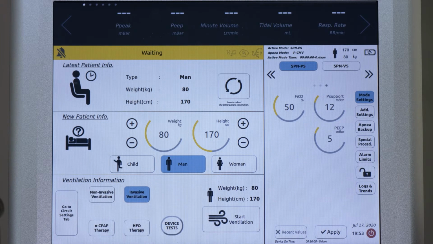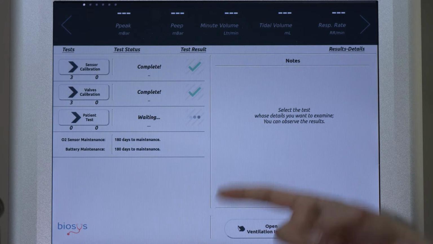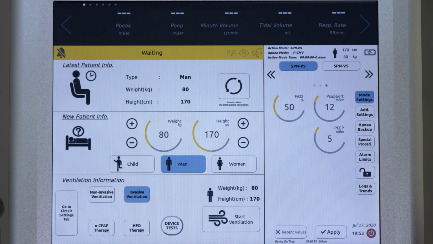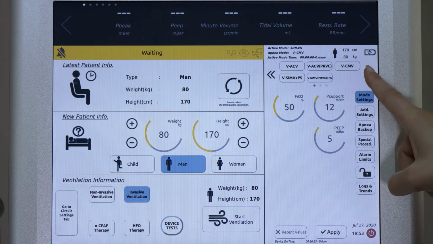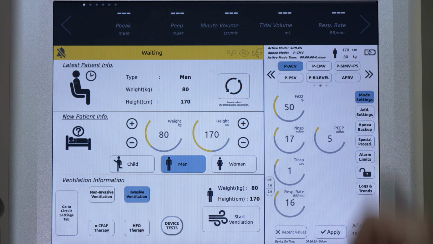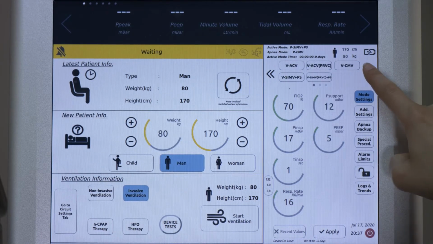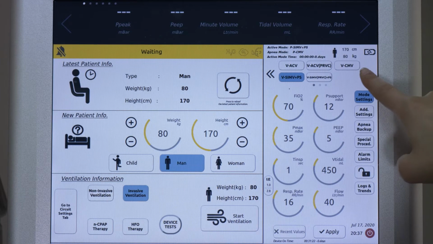Before proceeding to mode settings, make sure that the calibrations are completed by pressing the device tests. 3. You can select the mode you deem appropriate for the patient from the screen that opens by pressing the mode settings. Biyovent basically works with 3 types of modes: pressure-controlled modes, volume-control modes, spontaneous modes.